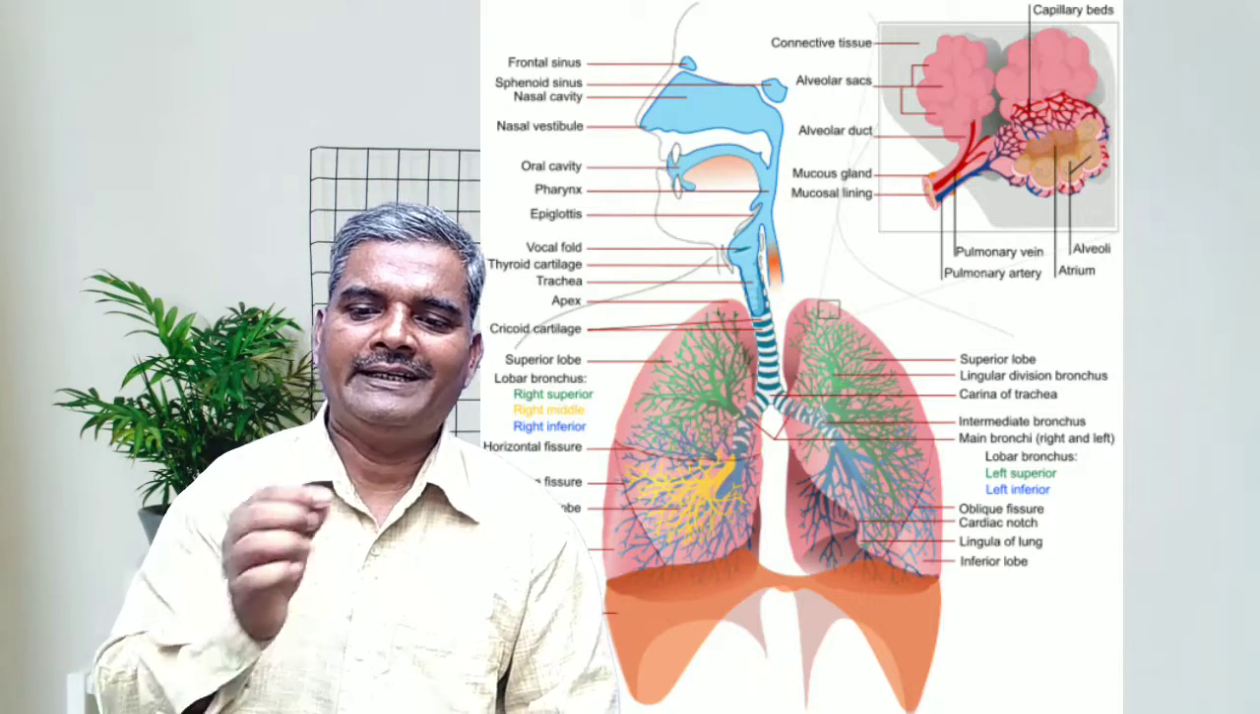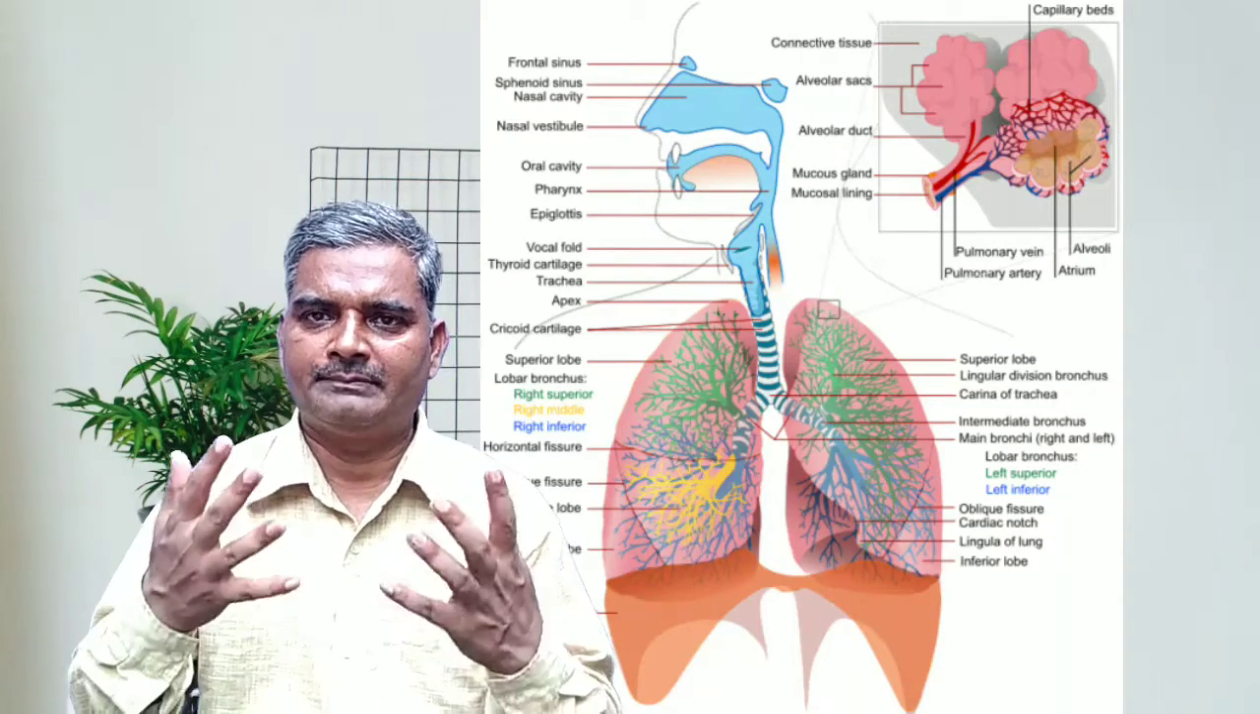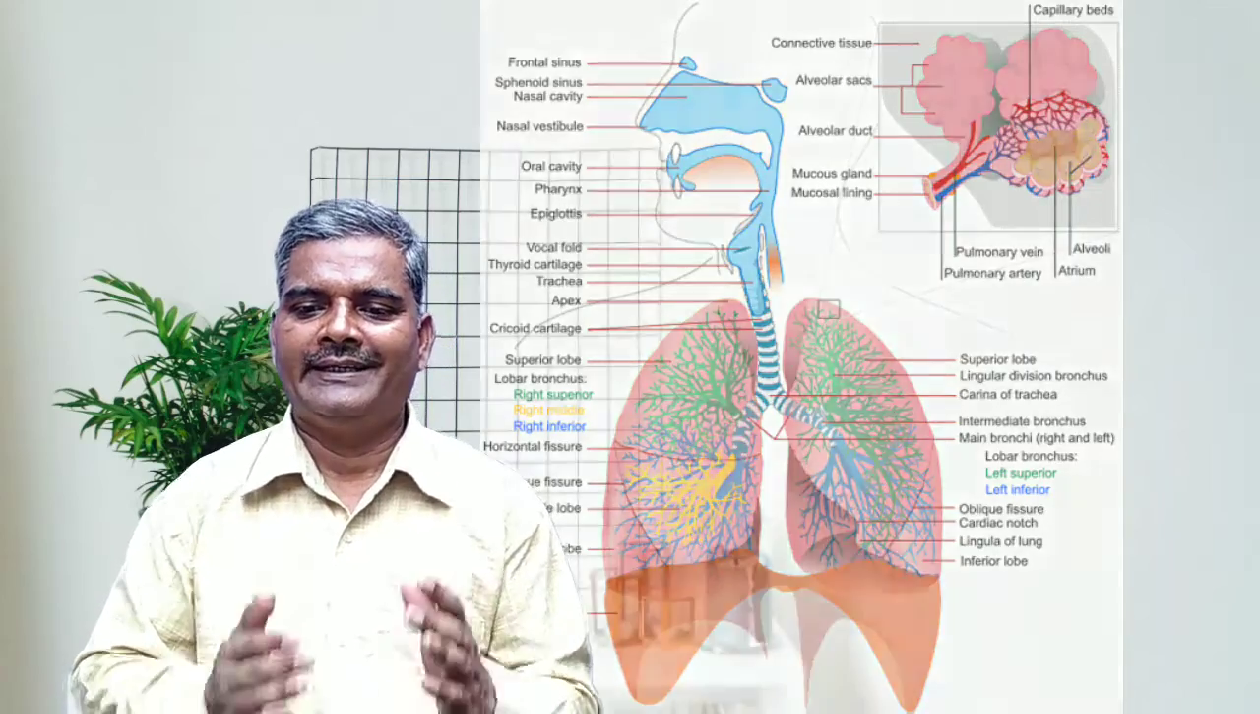See the respiratory tract. What is the respiratory tract? The respiratory tract includes nose, number one, pharynx, larynx, and trachea. Trachea is known as windpipe.